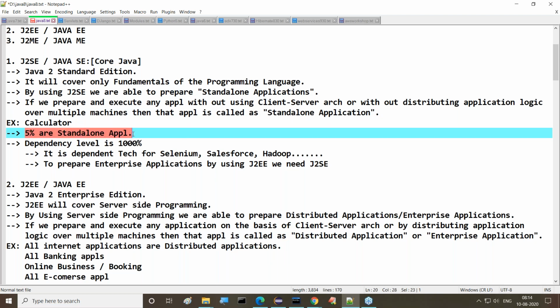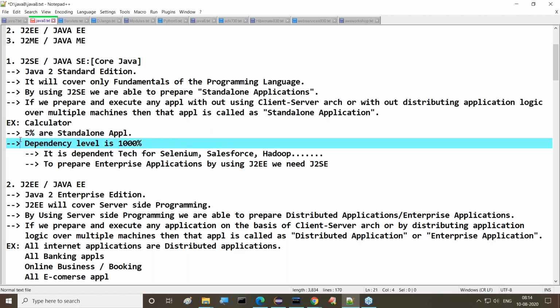That means what is the ratio of the standalone applications in outside? Only 5% of the applications are standalone applications. The remaining 95% are not standalone applications. That means only 5% is a direct utilization of J2SE, that is core Java, and 95% is not available. But its dependency level is 1000%.